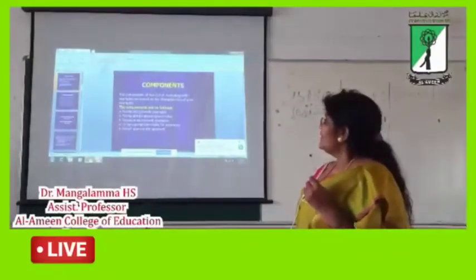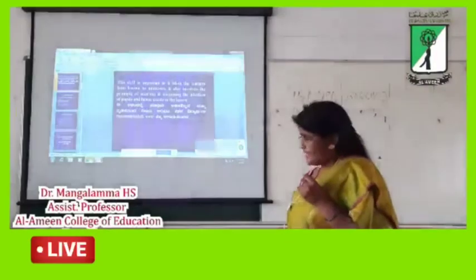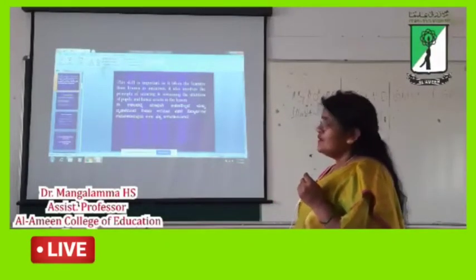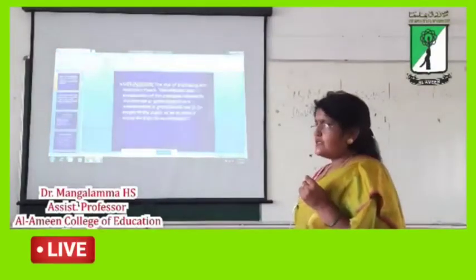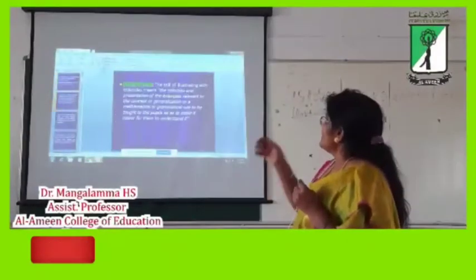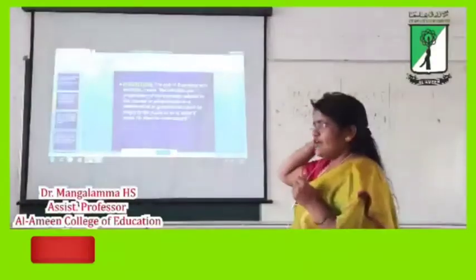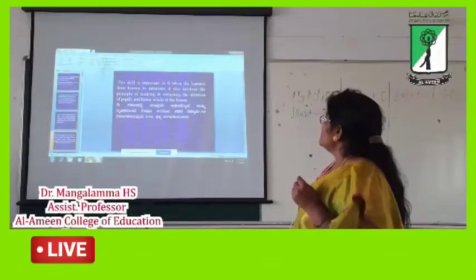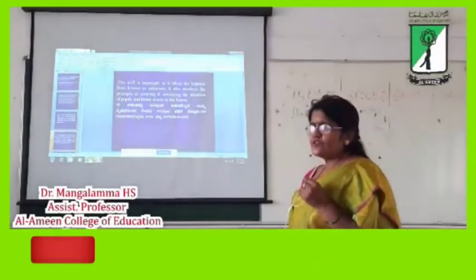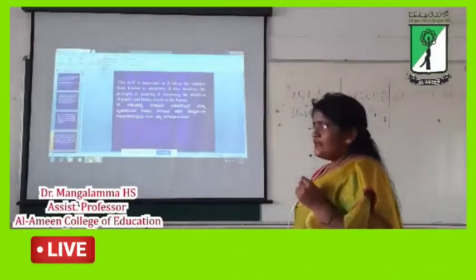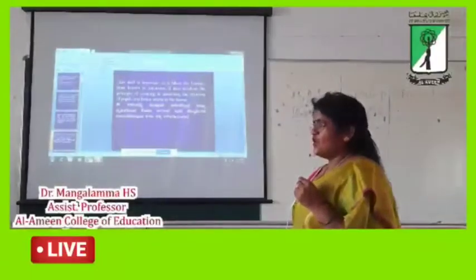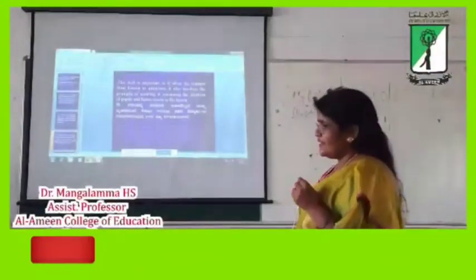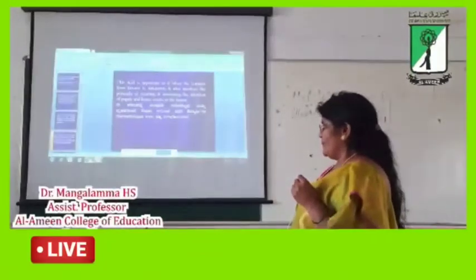Good. So the skill of illustrating with examples involves two principles. The one is to sustain and secure the attention of the students and create interest towards the class. Right? So create interest in the classroom.